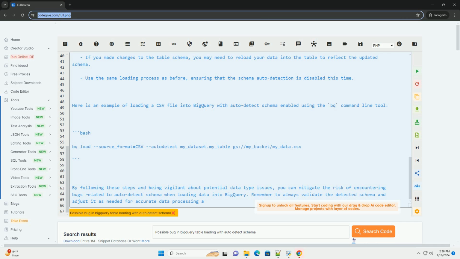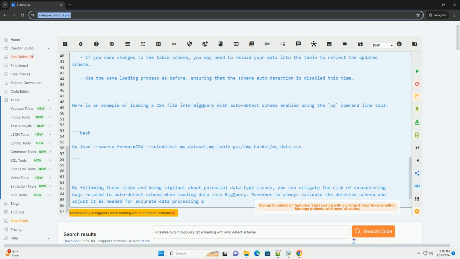3. Load data with auto-detect schema. Use the bq command line tool or the BigQuery Web UI to load your data into the table. Specify the "auto-detect" flag to enable schema auto-detection. 4. Check the detected schema.